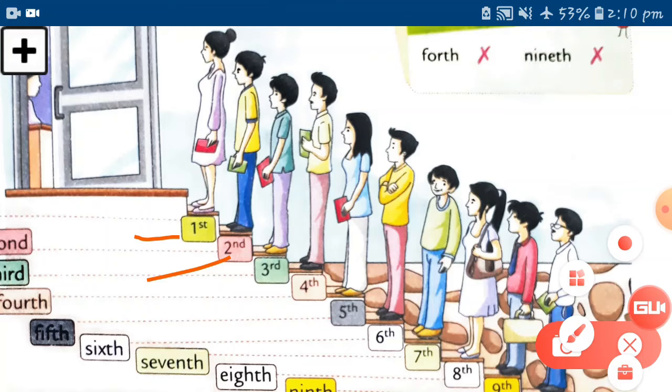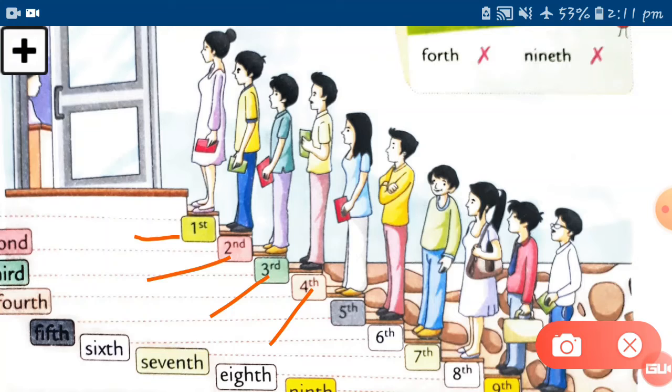This ordinal number shows the position of your situation. These numbers represent the position. This is the third one, and this boy has the third position. Here is the fourth one; this person is at the fourth number. Here is the fifth lady, standing on the 5th stair. It means this lady will go at the 5th number. Then here is the person in yellow clothes, so this person is at the 6th position.